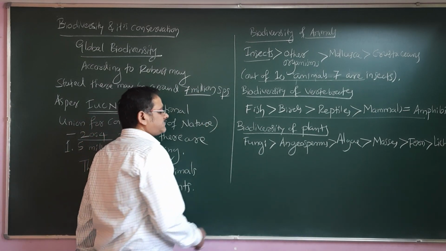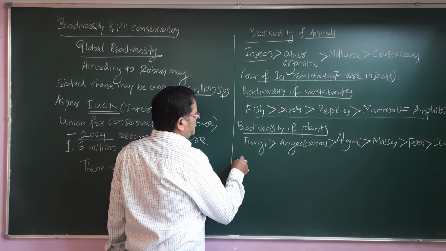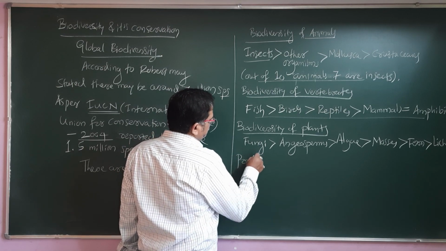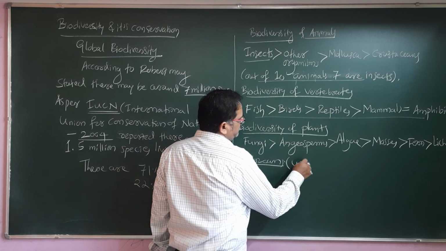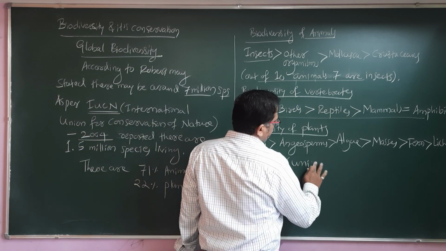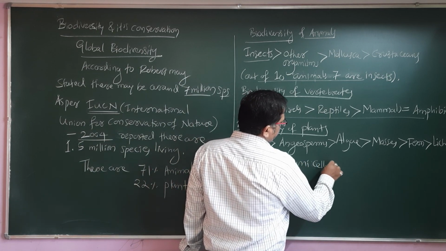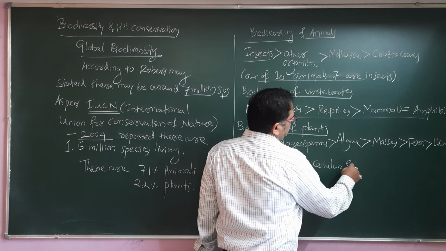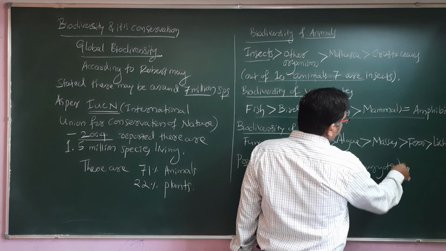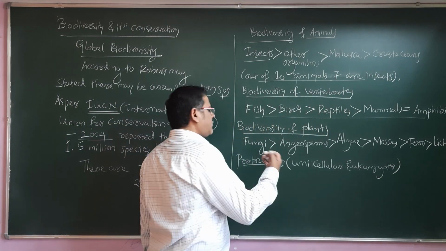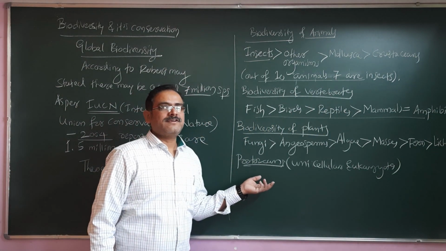So here we can say that protozoans, what are these? Unicellular eukaryotes. So there is no account about the protozoans as such.